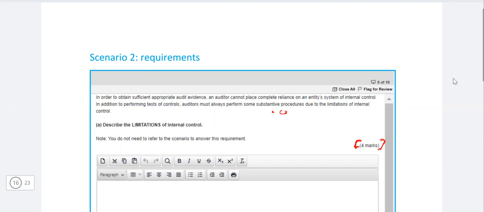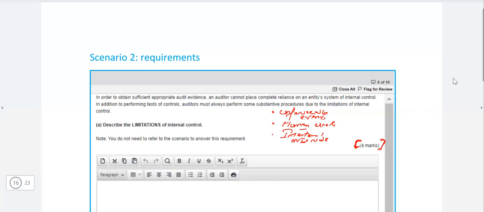So unforeseeable events or circumstances. Then we have the human error, which is one of the most common limitation of the internal control. Then we have the intentional override of controls by the management. That means if the management is overriding the controls, it is intentional one because they have implemented the control, they know the loopholes as well.